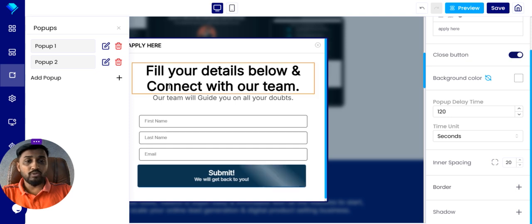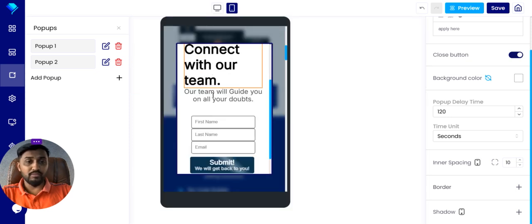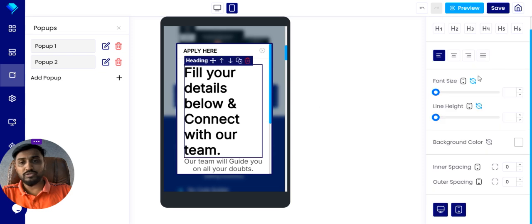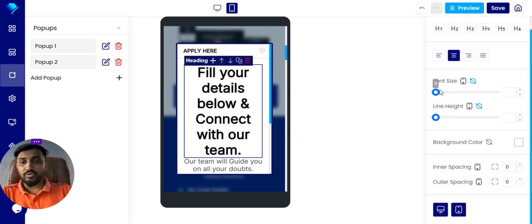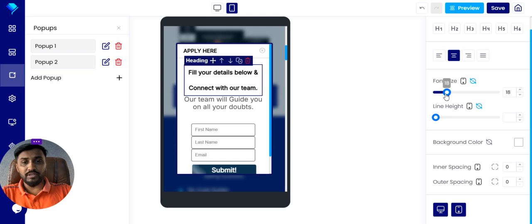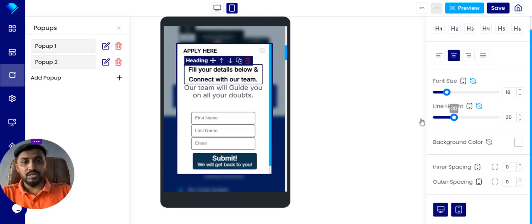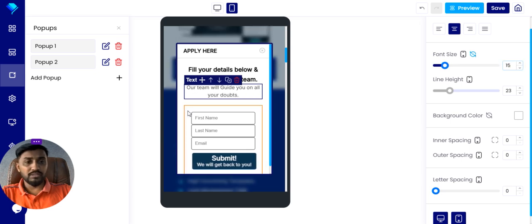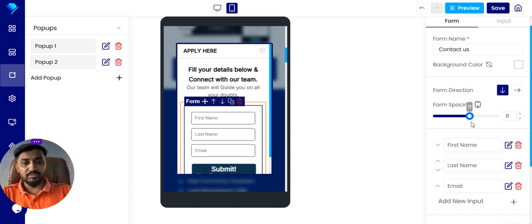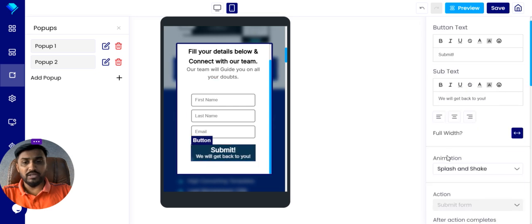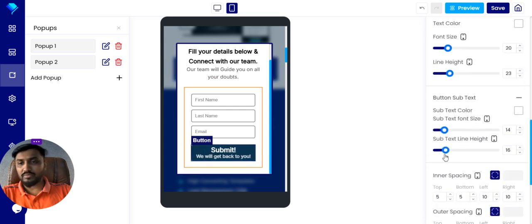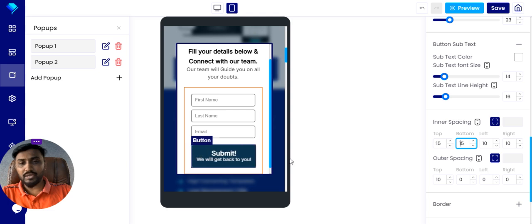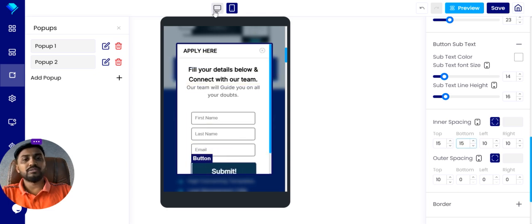On a pop-up form, you have to set this in mobile as well. Like in mobile, you can see that it's not properly managed. So just do some mobile optimization. For example, like this, I want to reduce the things. For these forms I want to give some spacing, like 10. Okay, so it is good now. And on the button settings, I'll give 15. So that's it. Good.